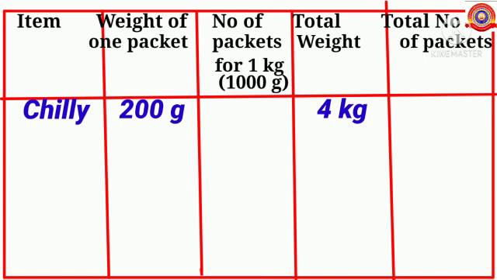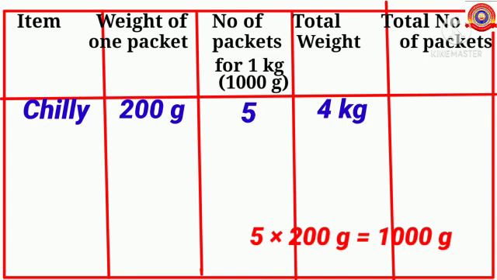Children, you know 1 kilogram is 1000 grams. So children, how many 200 grams make 1000 grams? Yes, 5 200 grams make 1000 grams. So children, how many packets are needed for 1 kilogram? Yes, 5 packets. So number of packets for 1 kilogram is 5.